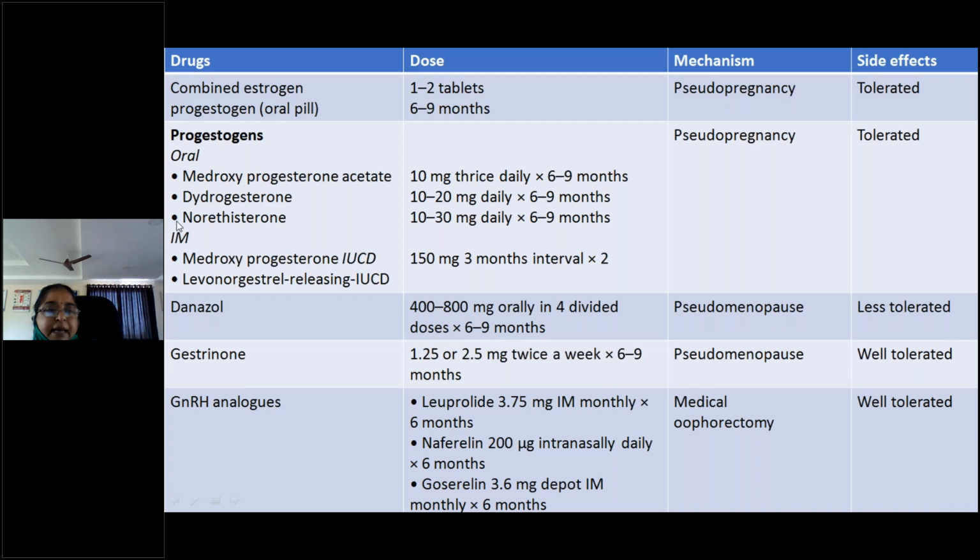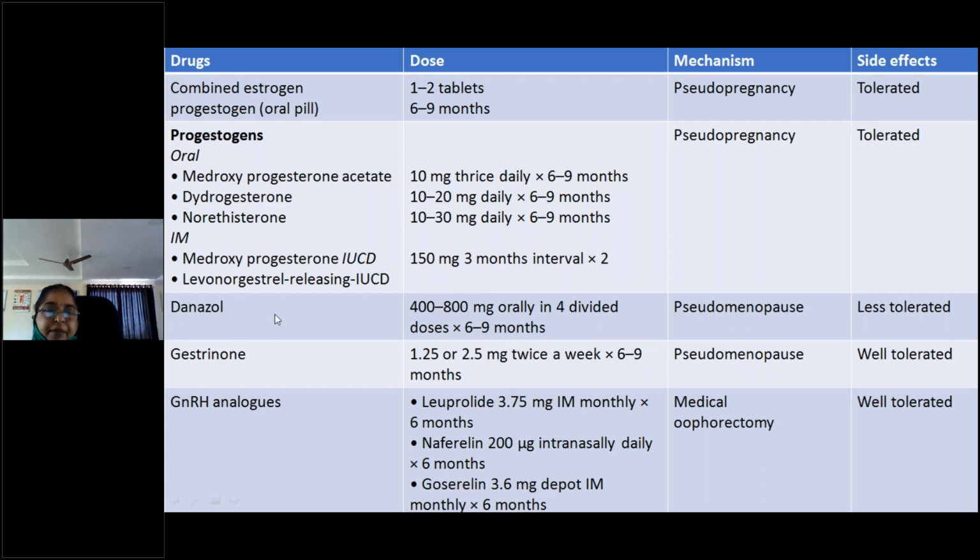And one more is the IM injection, that is medroxyprogesterone, Depo-Provera. Depo-Provera is given 150 milligrams once in every 3 months for 6 months, that is 2 cycles. Once in every 3 months we have to give this injection for 2 cycles. In all of these, the mechanism is decidualization of the endometrium by producing a state of pseudo pregnancy. And the fourth one is the levonorgestrel releasing IUCD, that is Mirena, which can be introduced.